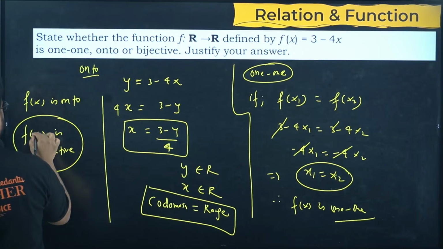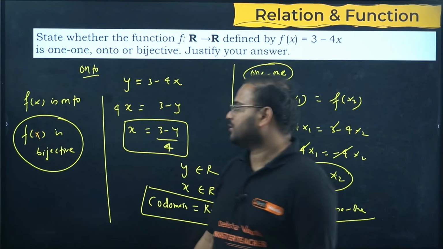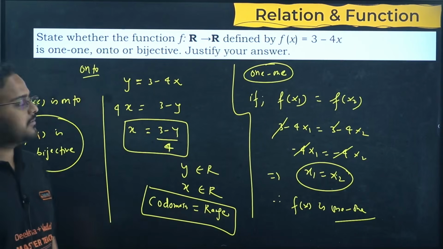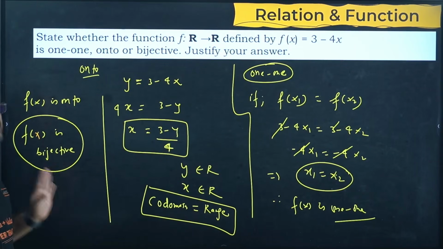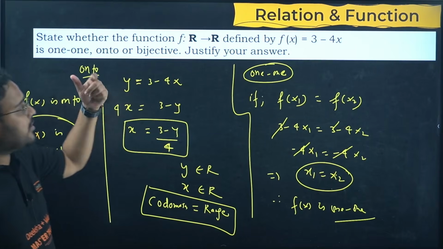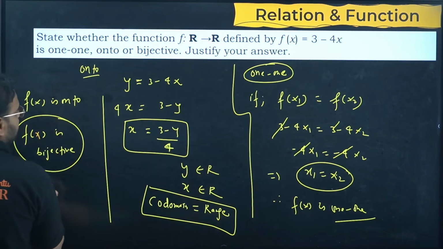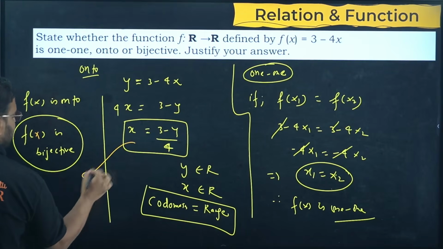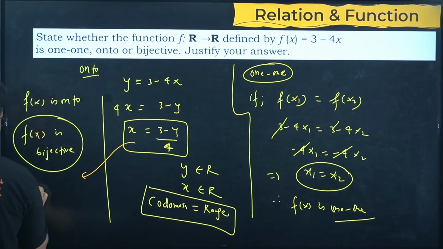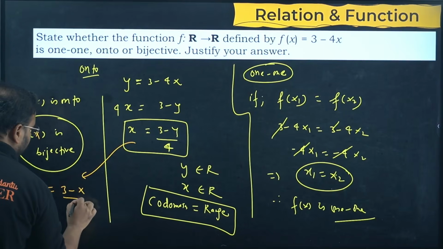Clear, sir? Very much clear. In some questions they will ask you to find inverse also. If they are asking you to find inverse of the function, take this and interchange the variable. So f inverse of x is 3 minus x upon 4.